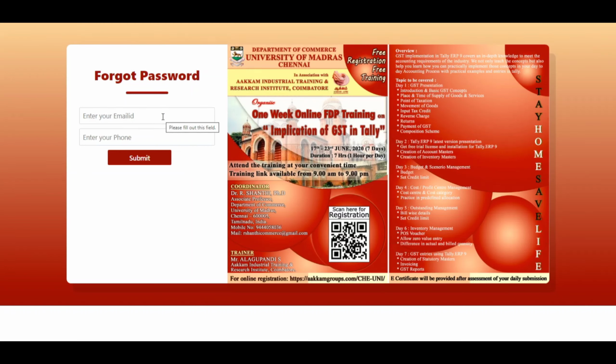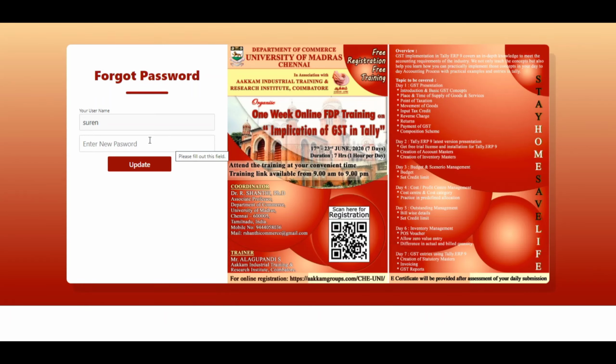It will redirect you to the forget password page. In that page, you are supposed to enter your registered email ID and your phone number to validate your details. I filled in my details, my email ID and then my phone number, then clicked on this button. It will be validated and take you to another page. In this page, you can view your username already given at the time of registration, so you can give your new password. You can change it to any password.